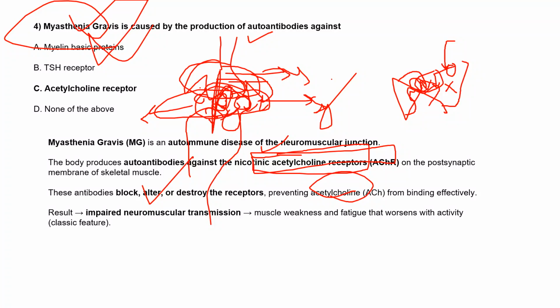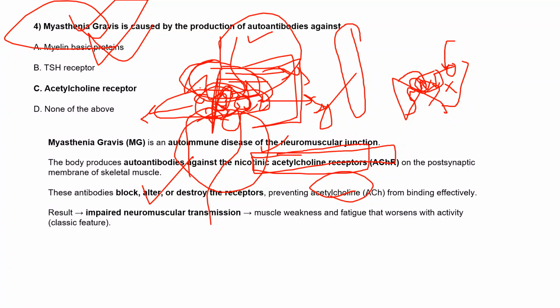Because of that, there will be no neuromuscular transmission, no signaling between the presynaptic and postsynaptic neuron. This impairs transmission between the neuron and muscle, and because of that our muscles feel weakness or fatigue, which can worsen with activity.